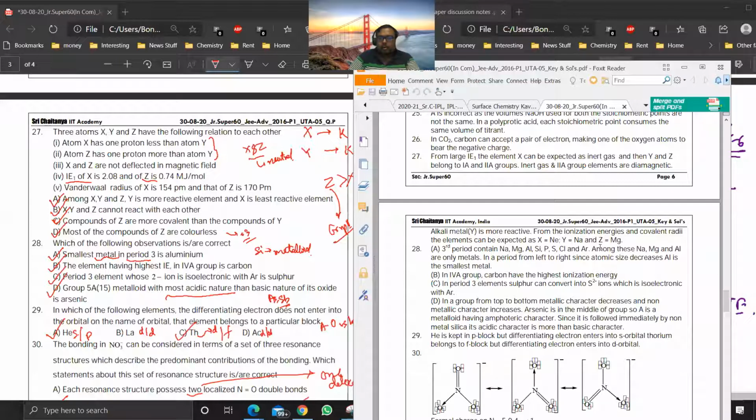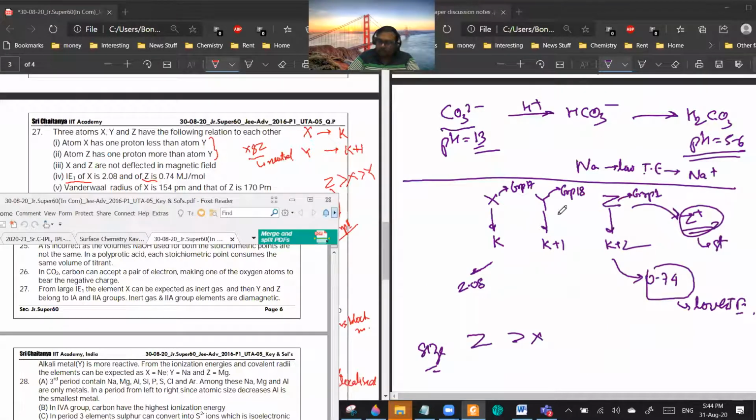One minute. X, Y, and Z. How have they done this? X is having one proton less than Y. So, X is K, and X is having one proton less than Y. Then Y is K plus 1, and Z will be K plus 2, so that is having one more proton.